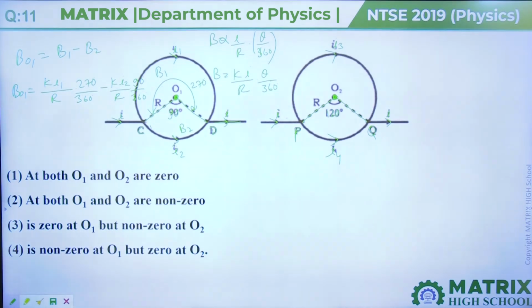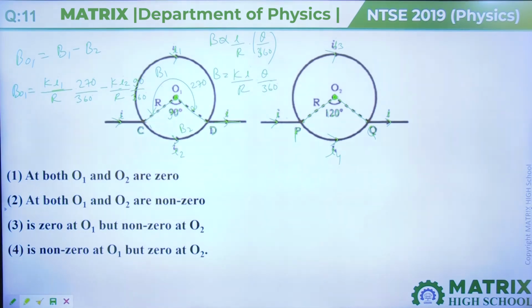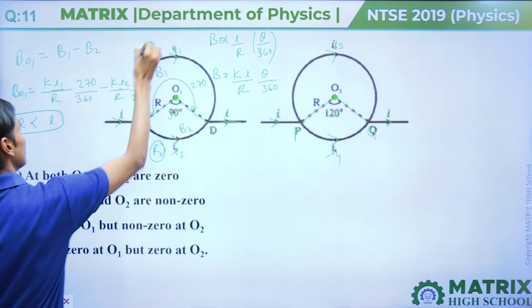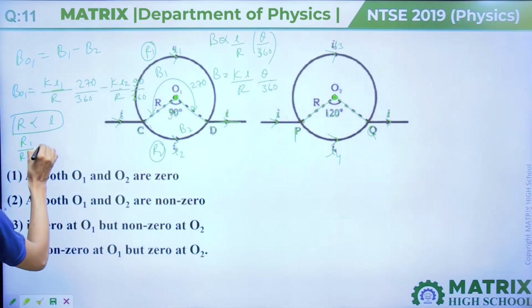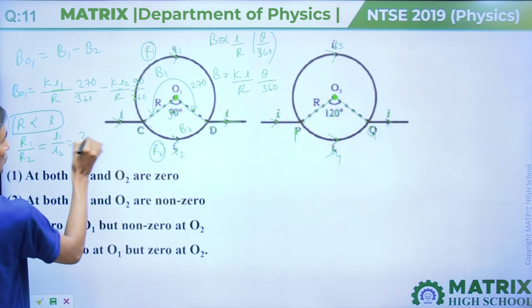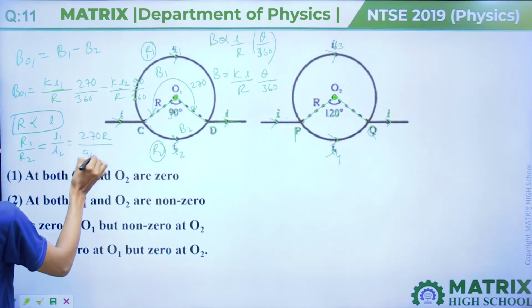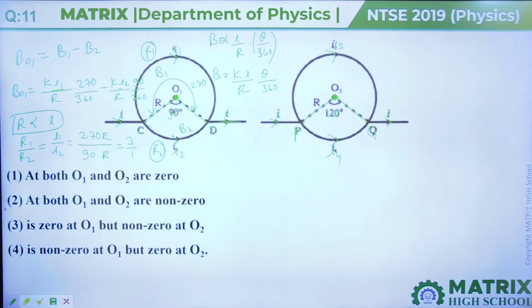Okay. Now we have to calculate I1 upon I2, and R is directly proportional to L, length. If we take this as R2 and this as R1, then R1 upon R2 is equal to L1 upon L2, and that will come out as 270 into R divided by 90 into R, which is 3 by 1.